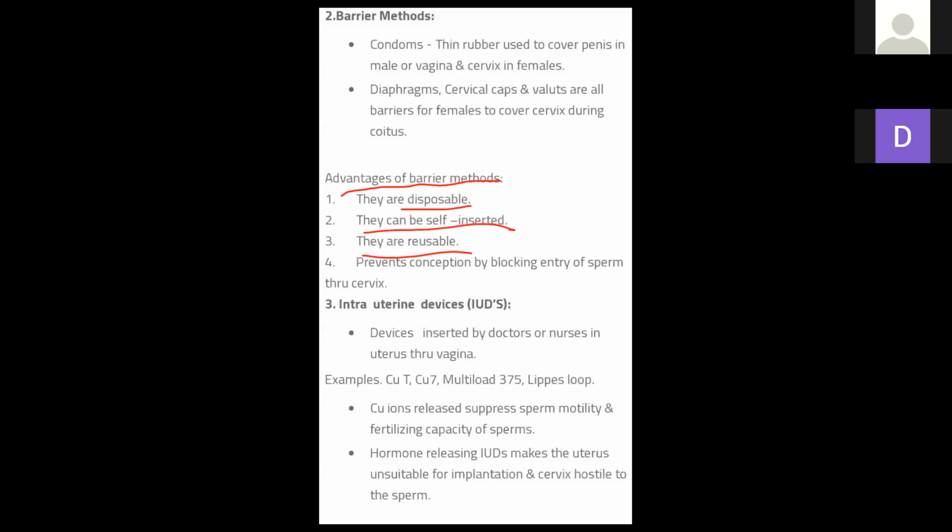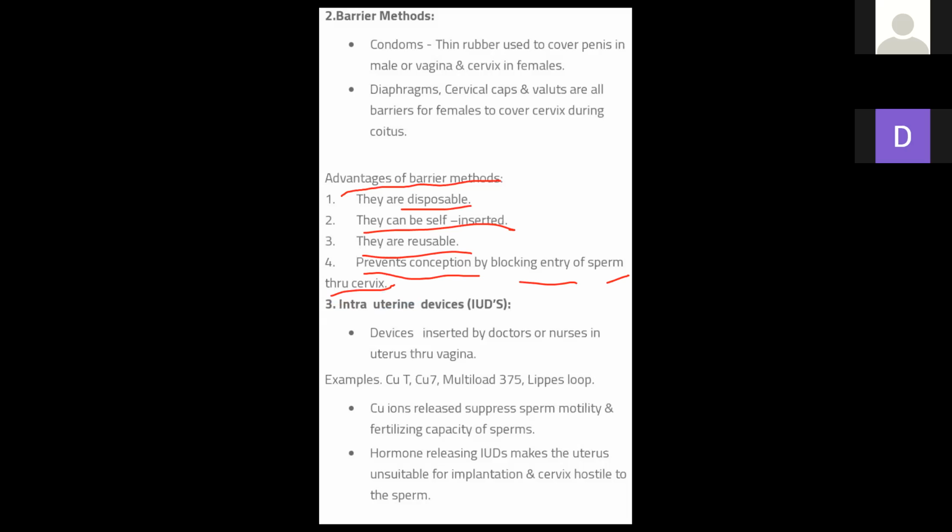In the case of the cervical cap, they are reusable. Condoms as well as the cervical cap are self-inserted. The cervical cap is put in the vaginal tract of the female with the help of the hand. They prevent conception by blocking the entry of sperm through the cervix. Is it clear?